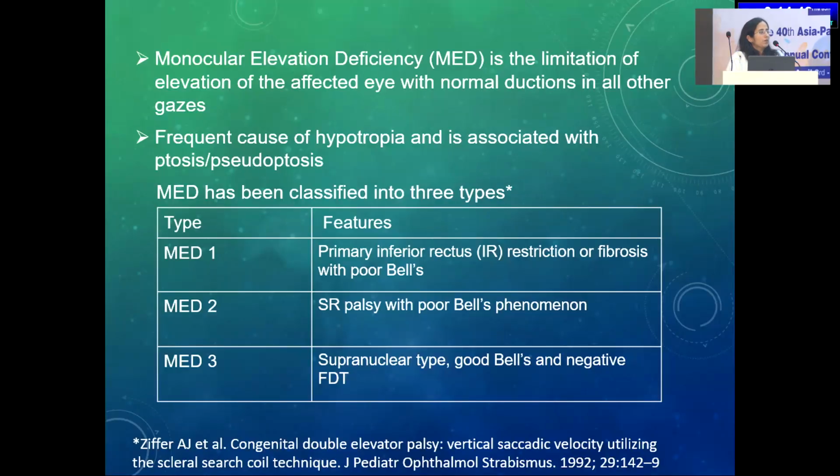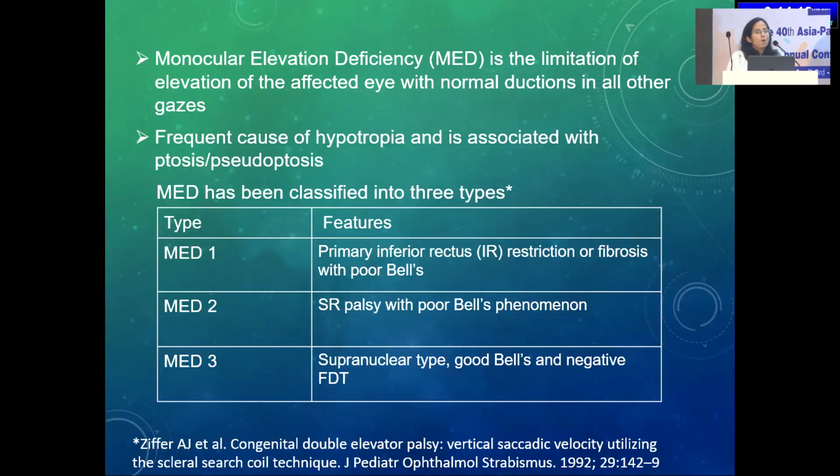It is the limitation of elevation of the affected eye with normal inductions in all other cases, and this limitation in elevation is present both in abduction as well as in adduction. It is frequently associated with ptosis, pseudoptosis, Marcus Gunn jaw winking phenomena, and has a vertical deviation which is usually associated with it.